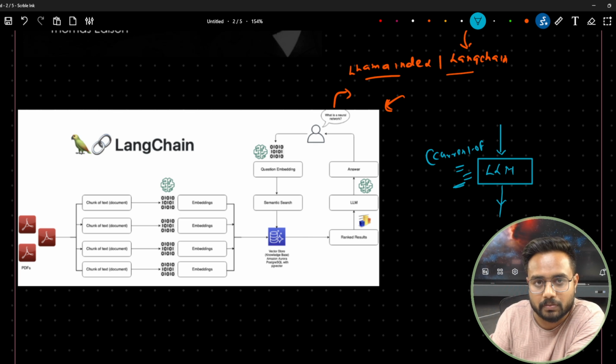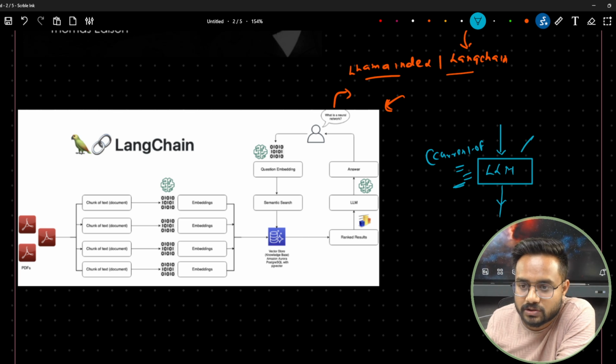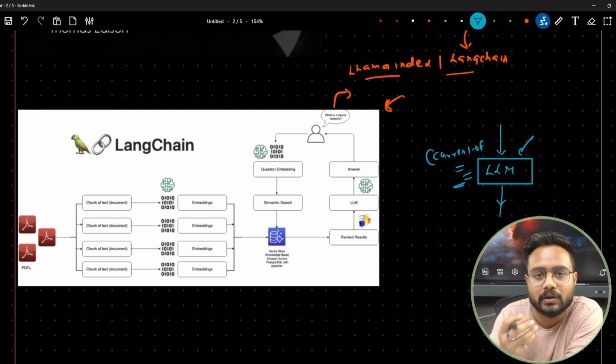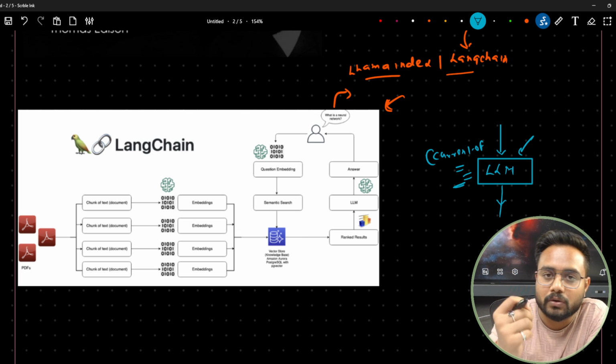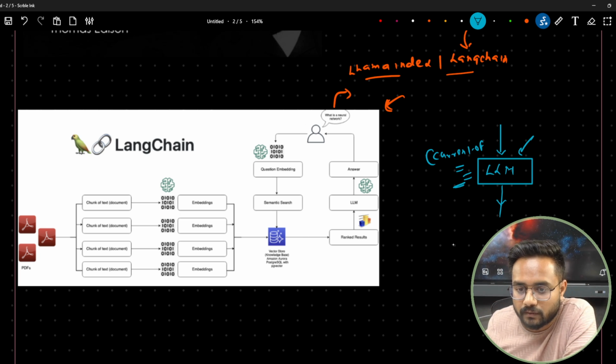If you look at GPT, it has been trained only till 2022. If you look at Gemini, it is better compared to a plain LLM. But this LLM does not have each and every piece of information, and it does not have information related to a specific task, right? So for that we use RAG.